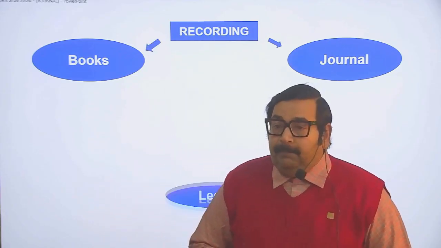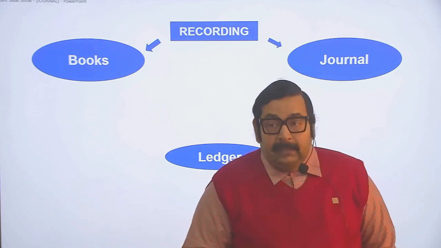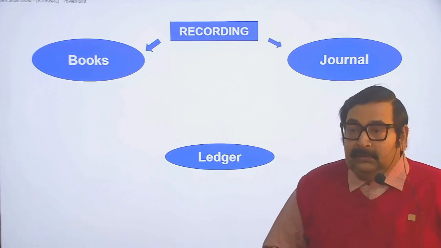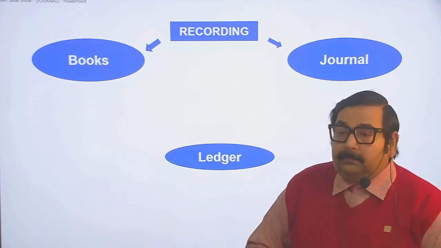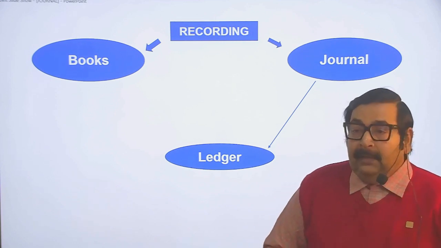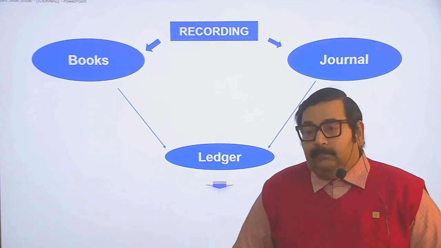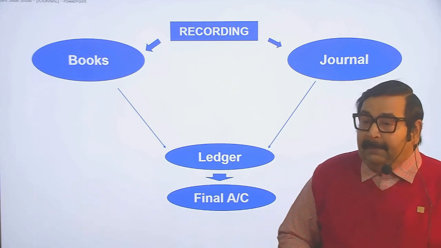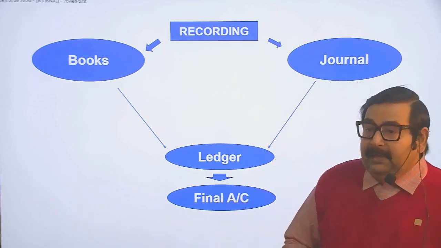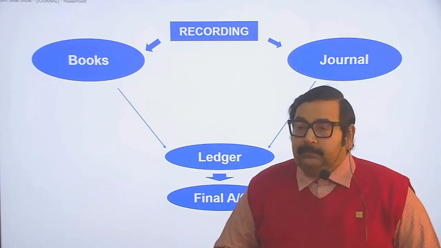After journal or books, we maintain ledgers, which is the classification of the recording process. After ledger, we prepare final accounts, and between ledger and final accounts, we can also prepare a trial balance.